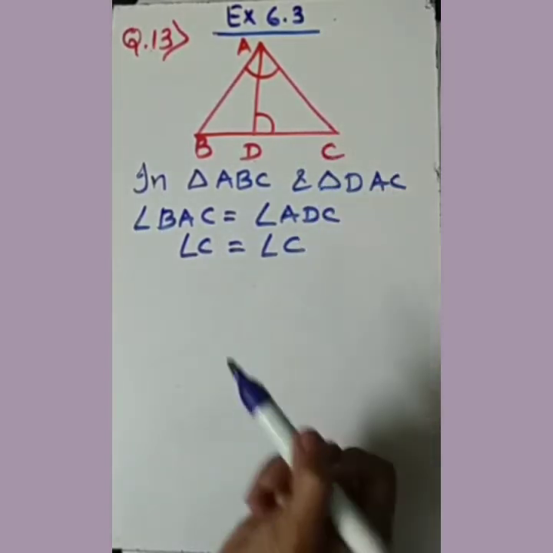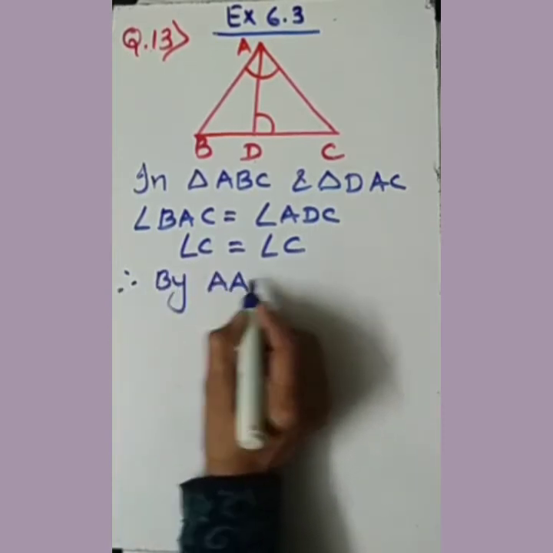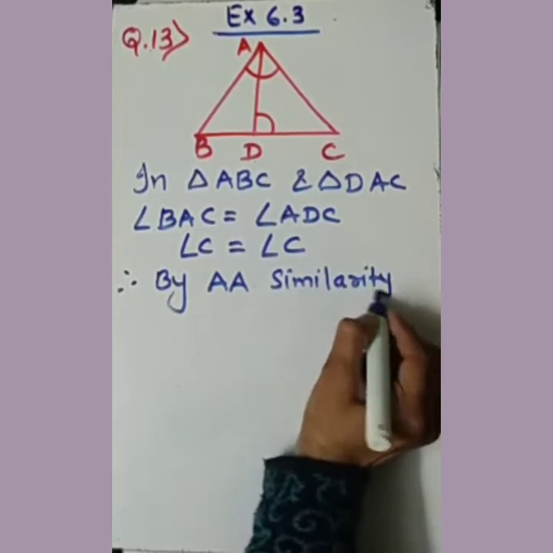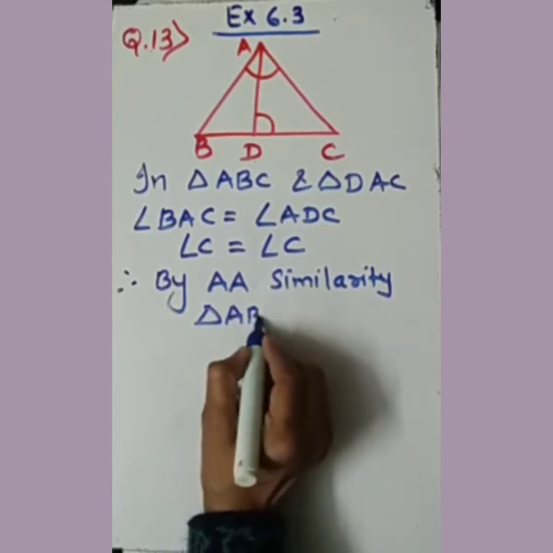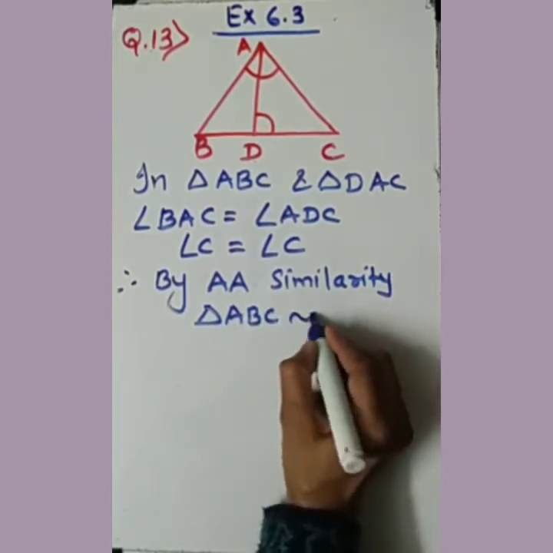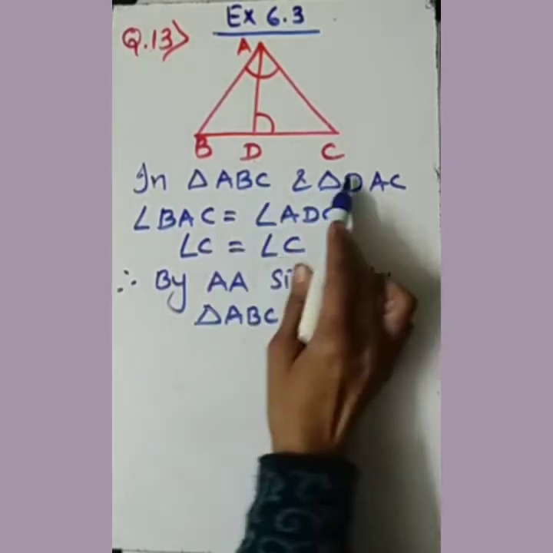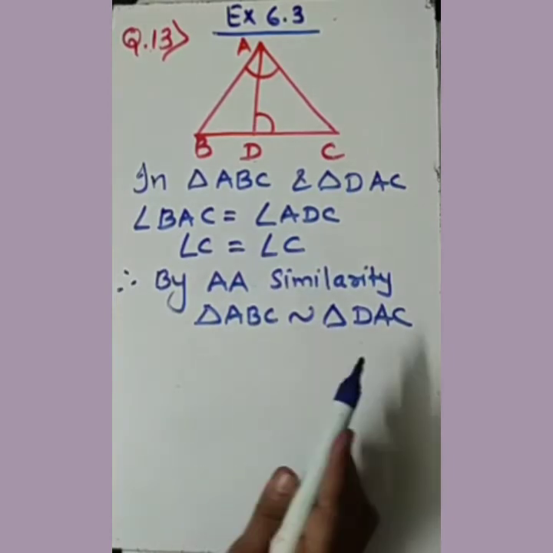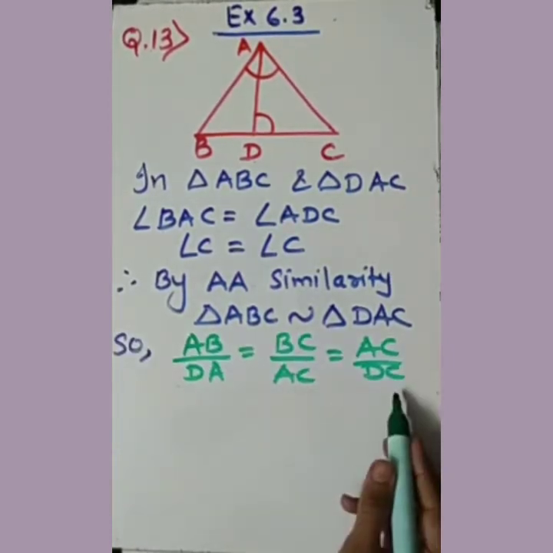So by which criteria? By the angle criteria of similarity, we can say that triangle ABC is similar to triangle DAC. This we have proved: these two triangles which we have taken are both similar.